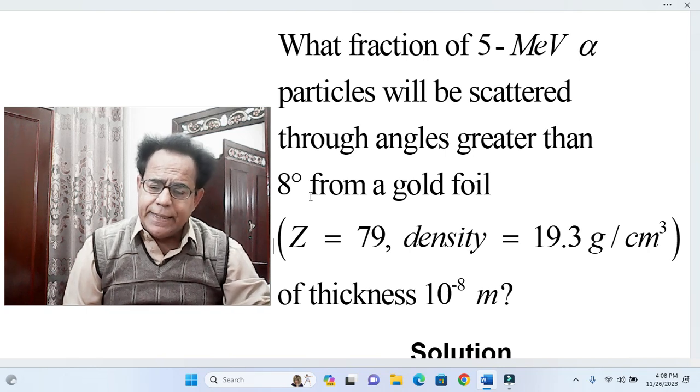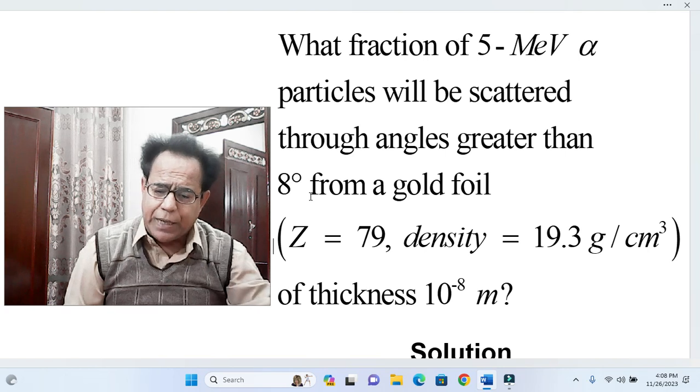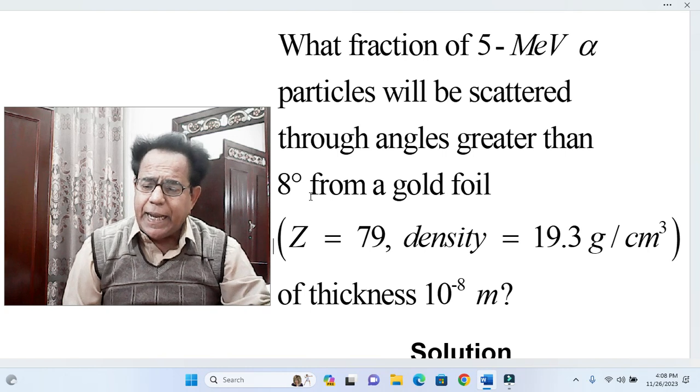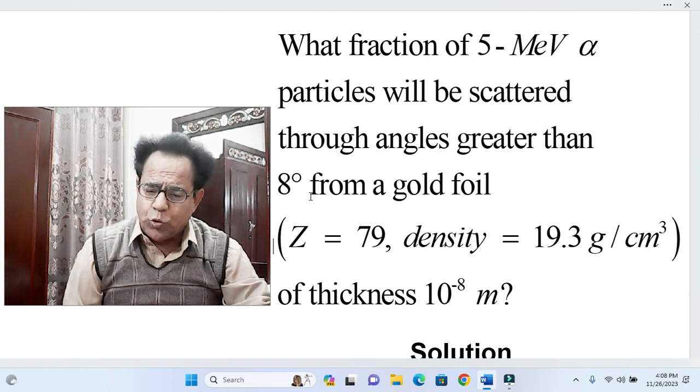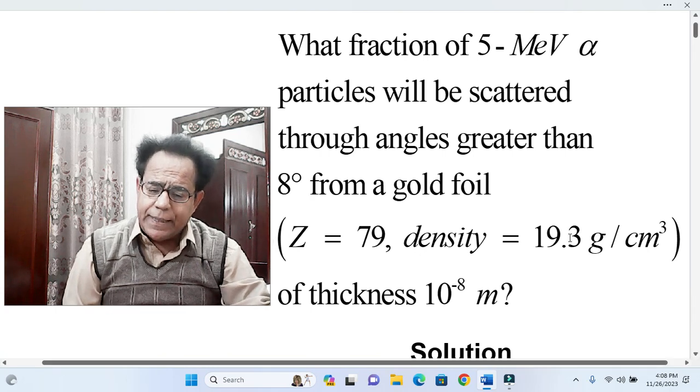Within bracket, information is given that atomic number Z is equal to 79, density is equal to 19.3 gram per cubic centimeter, of thickness 10 raised to the power minus 8 meter.